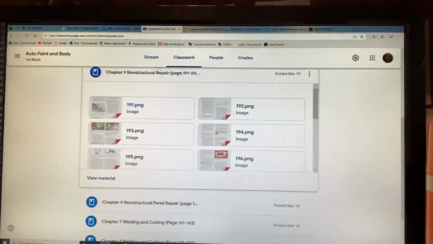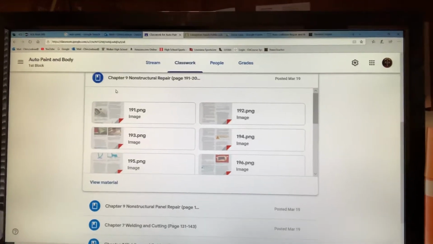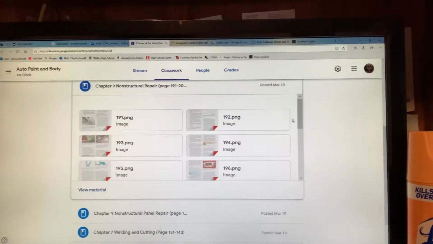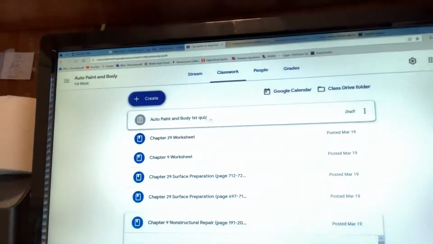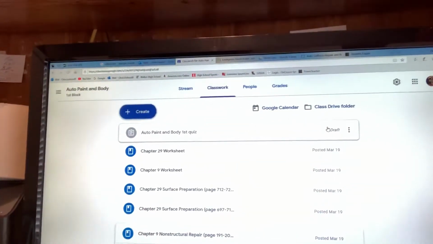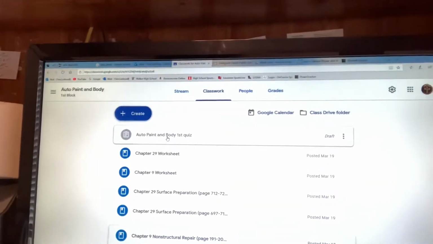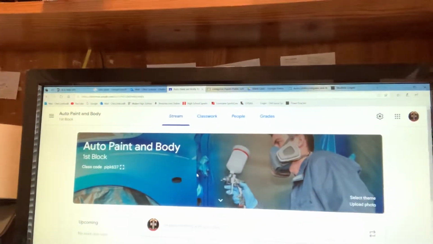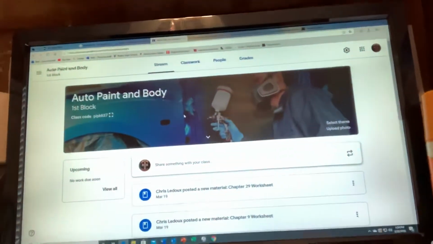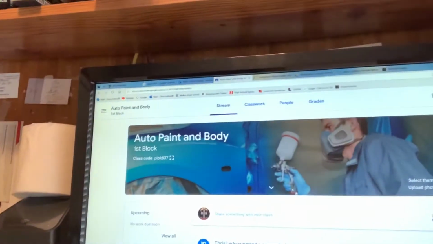I also put in a test, or a little quiz, to see if I can learn how to do it. Just go to the Auto Paint and Body Shop quiz, located right here. It says draft, so I guess I didn't turn it in yet. I'm still working on that. When you go to the Auto Paint and Body page, this is what it's going to look like, with this guy painting so you know you're in the right place. And then there's going to be a way to communicate with me, though I'm not really sure how that's going to work yet.